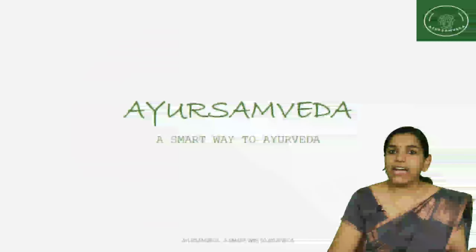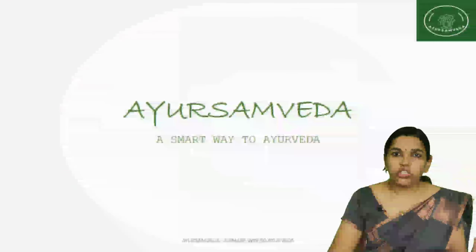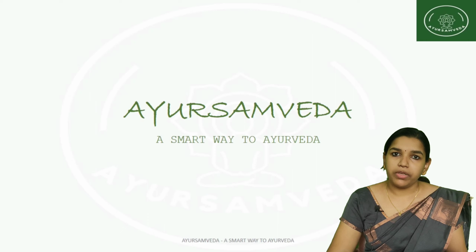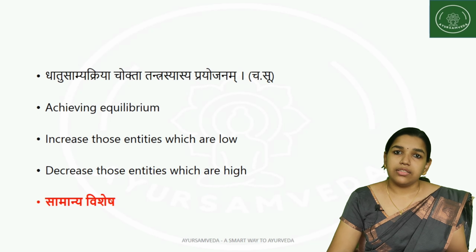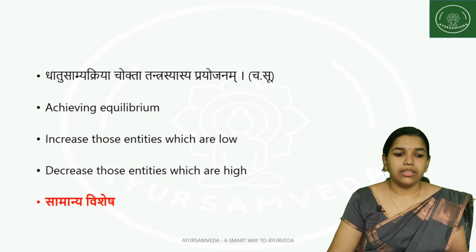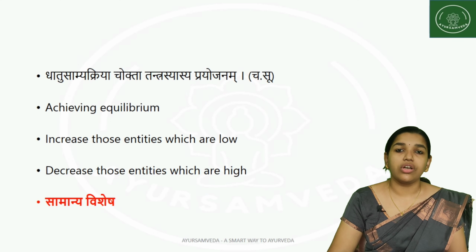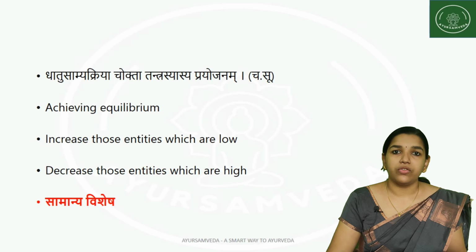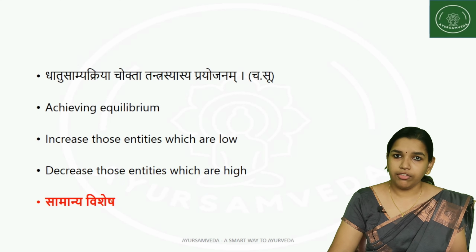In the last videos, we have discussed the topics of Dravya, Guna and Karma, and if you have not watched those videos, please click the I button to access it. Moving on to the next important topic, which is considered to be the base of Ayurvedic therapeutics. Dhatu Samya Kriya Cha Ukta Tantrasya Asya Prayojanam, that is, maintaining or achieving the equilibrium of dhatus is considered to be the main aim of Ayurveda, the prayojana of Ayurveda.